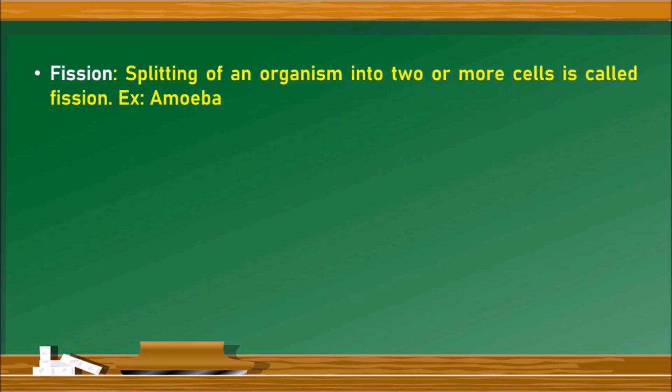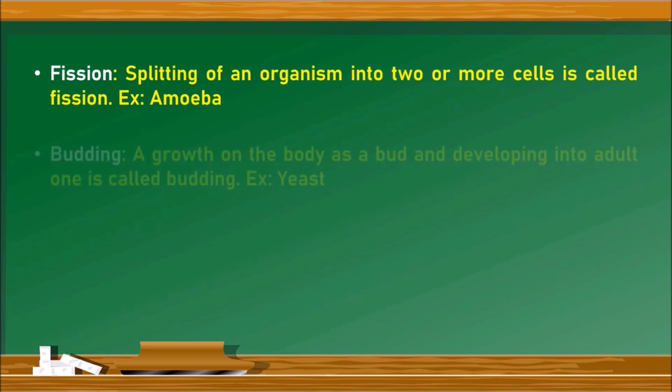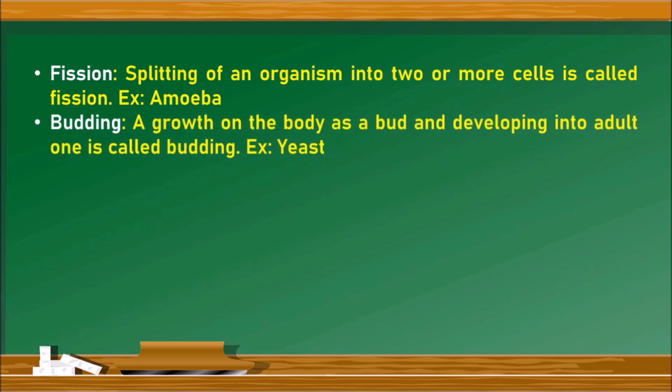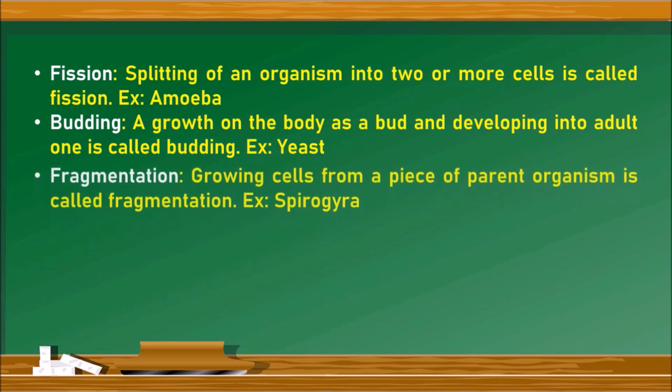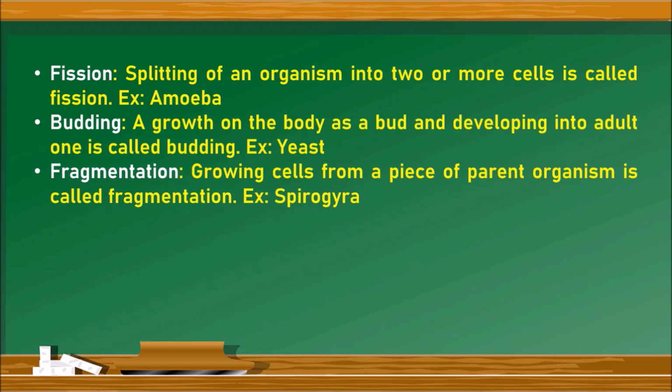The first one is fission. Splitting of an organism into 2 or more cells is called fission. Example, amoeba. The second method is budding. A growth on a body surface as a bud and developing into an adult one is called budding. Example, yeast. The third method, fragmentation. Growing cells from a piece of a parent organism is called fragmentation.